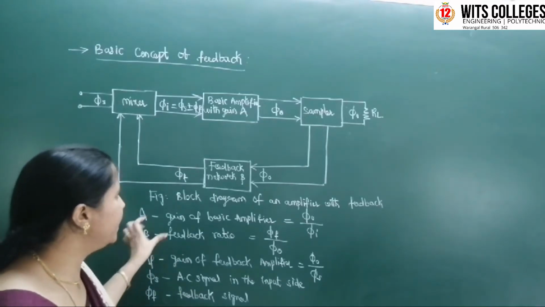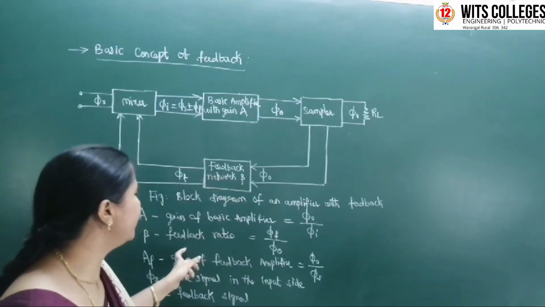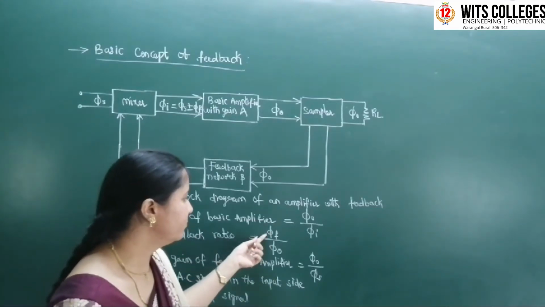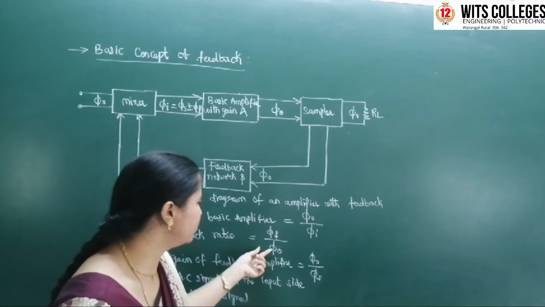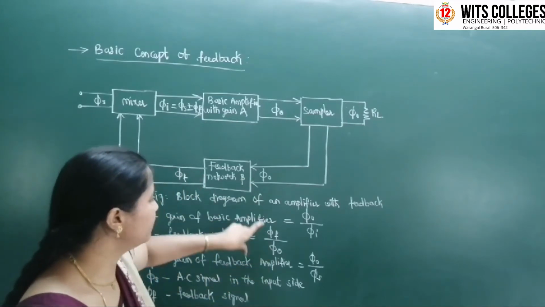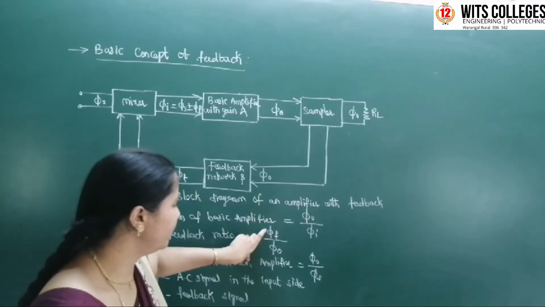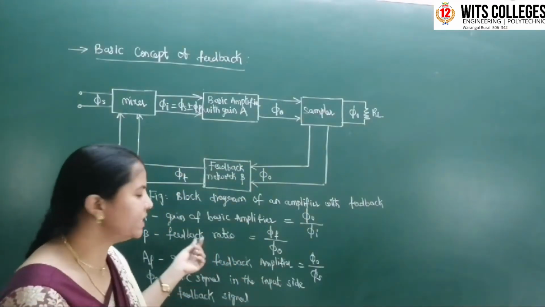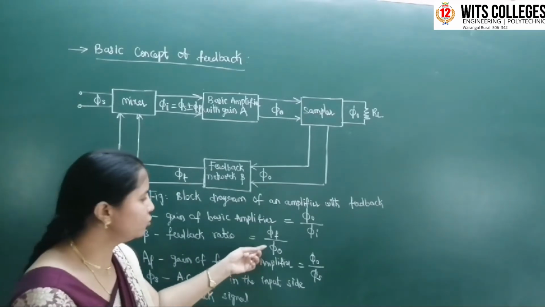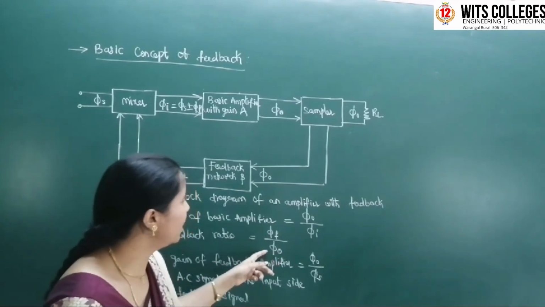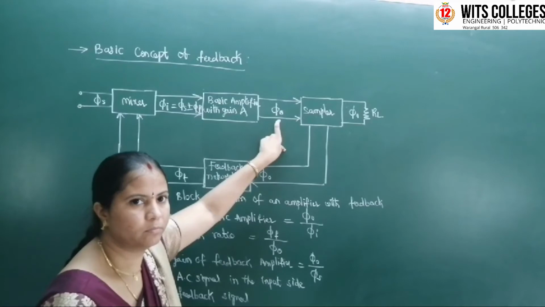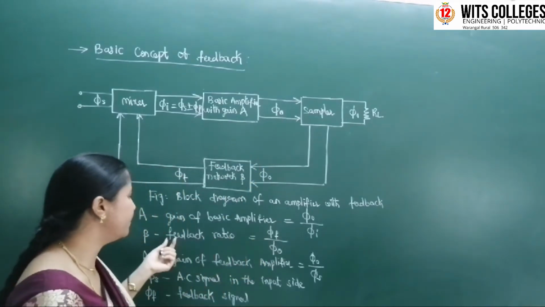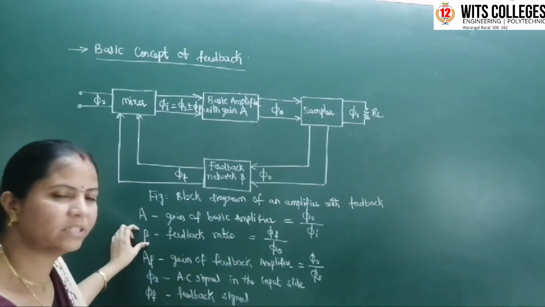Coming to beta, beta is the feedback ratio. Beta is the ratio of the feedback voltage to the output of the basic amplifier. The output of the amplifier is indicated by phi naught. So phi f by phi naught is the feedback ratio, indicated by beta.